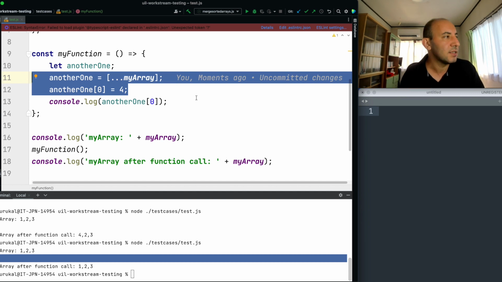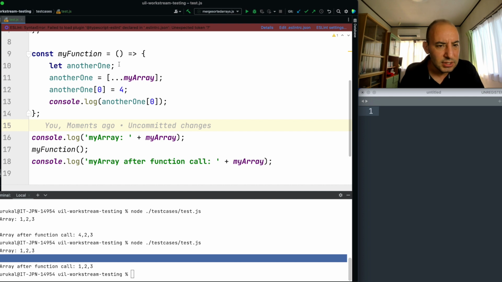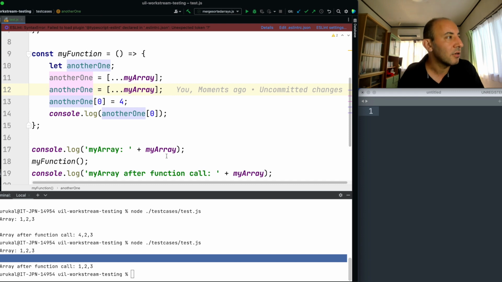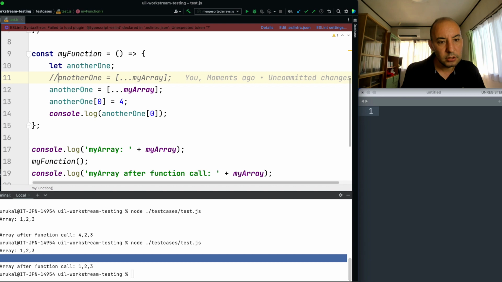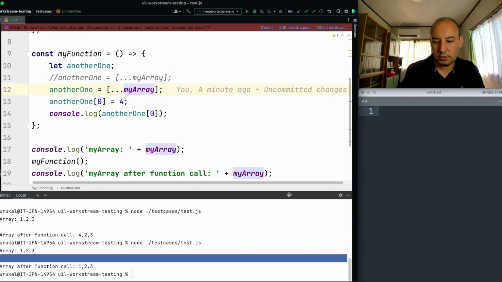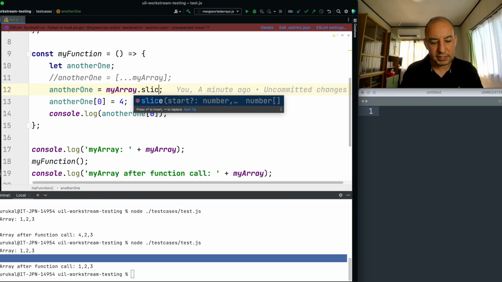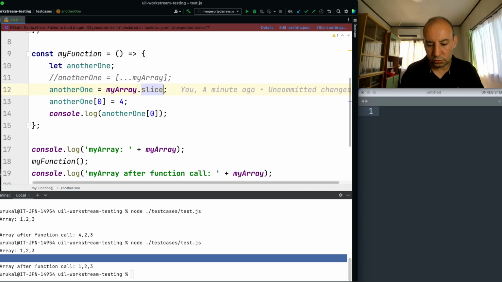So this is what I can do. For example, I can use another function here, like maybe let's use slice. By slice, I can get a part of the whole array. So let's just start from the beginning, from the first index, which is index 0, until the end.